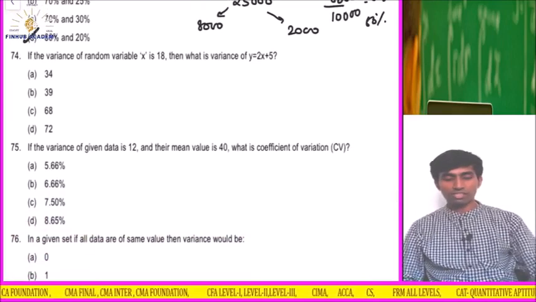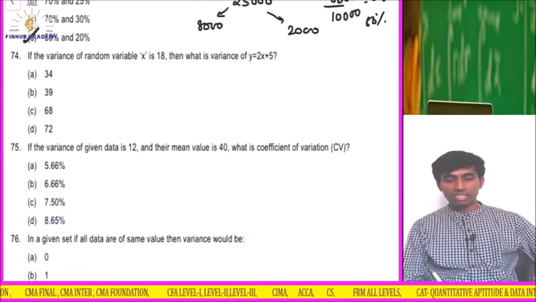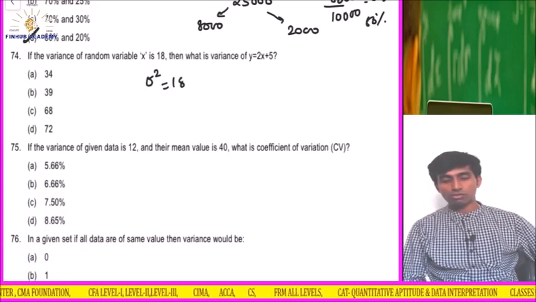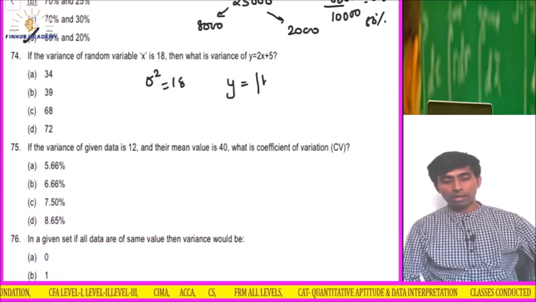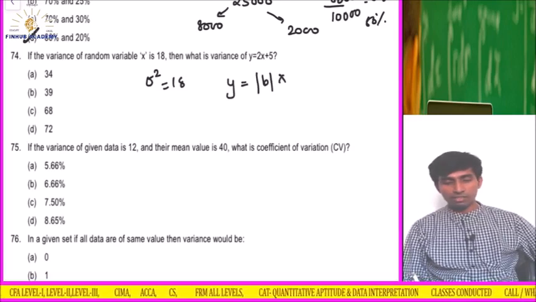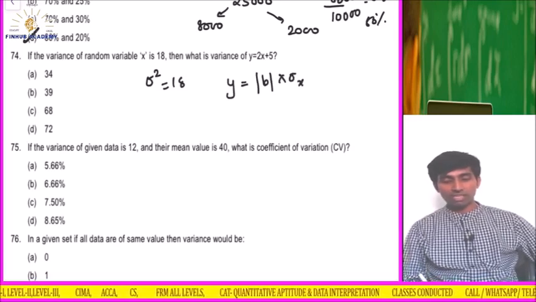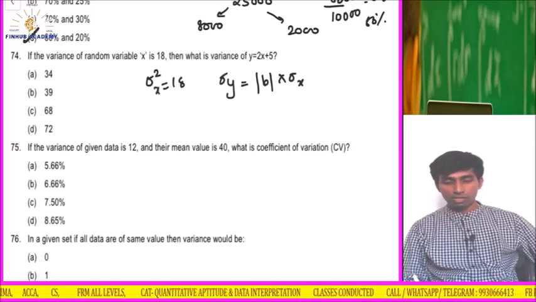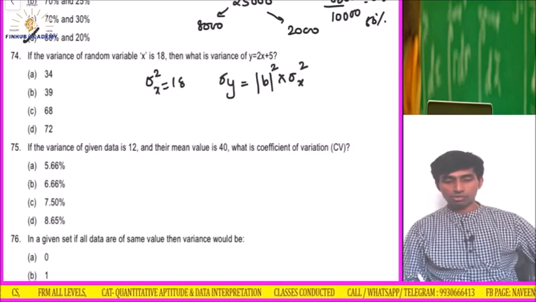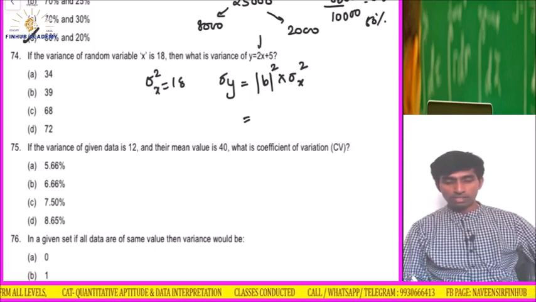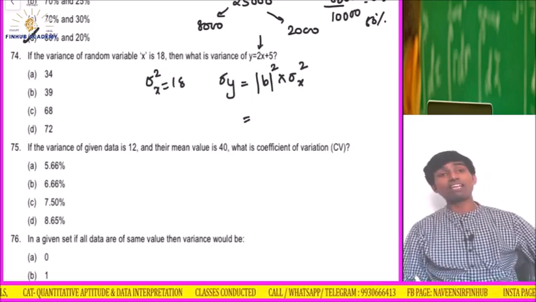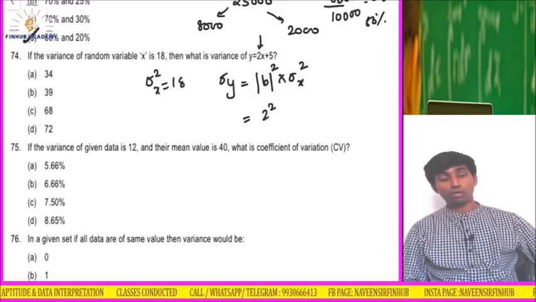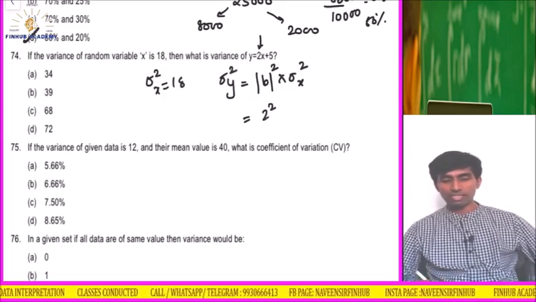The variance of random variable x is 18. Find the variance of y. You know that in y we take only the absolute value of b and then the standard deviation of x. But here they have given us the variance. So I will square this and square this also. The value of b is 2, so 2 square. This was the formula which we used to apply, and we will get the variance of y.